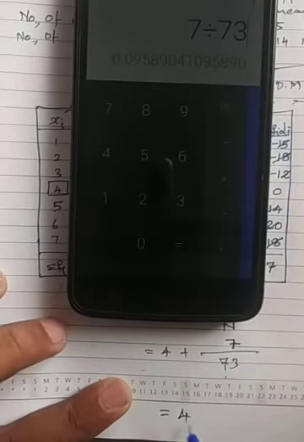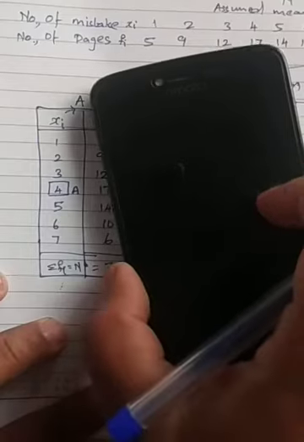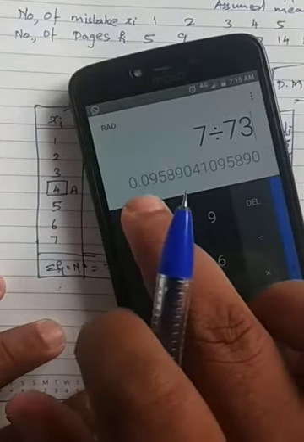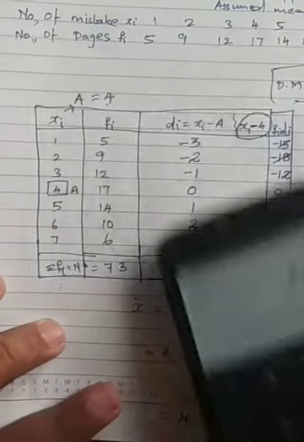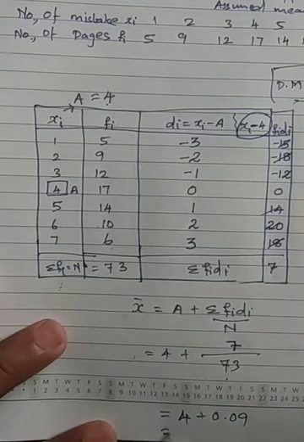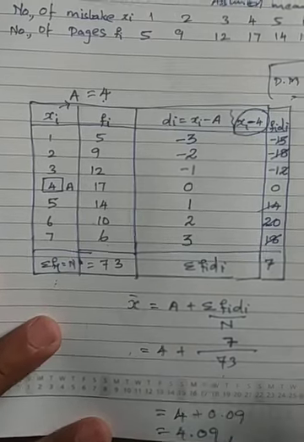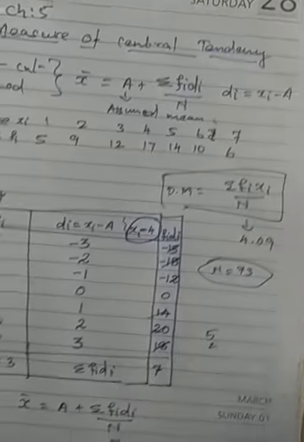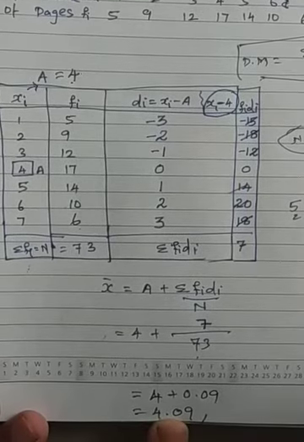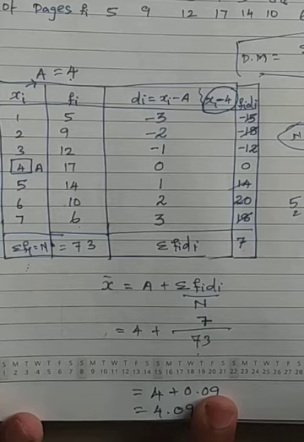So 4 plus 0.09. The value is coming 0.095. I have taken only this, you can round it, but I am not rounding. So the value is 4.09. Same thing we got in the first problem also. This is also a shortcut method.